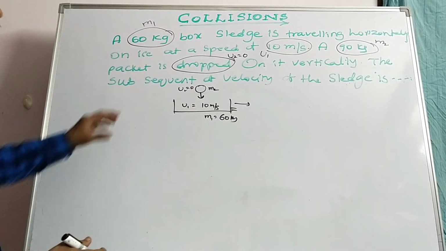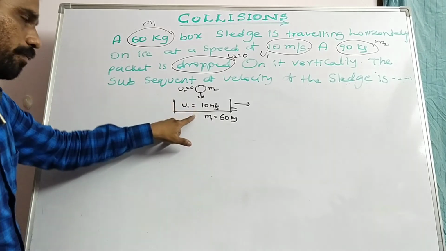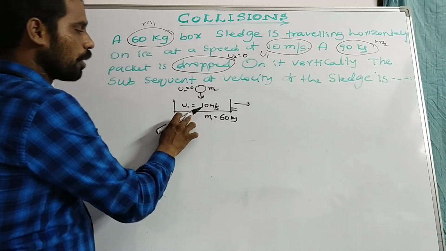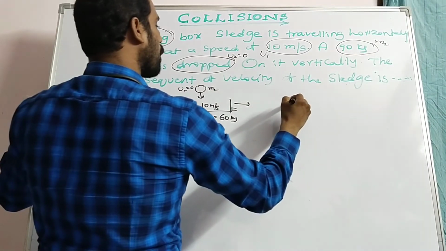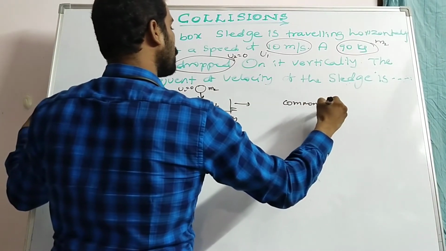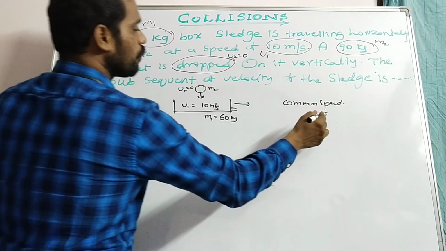After that, the packet is dropped onto the sledge. Then both are moving with a common speed. After collision, they are moving with the same speed.